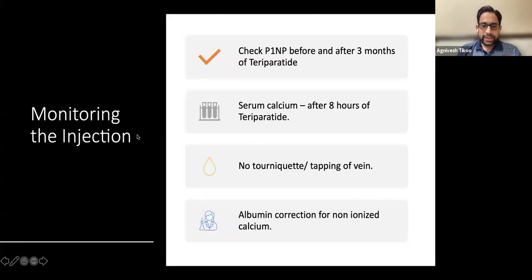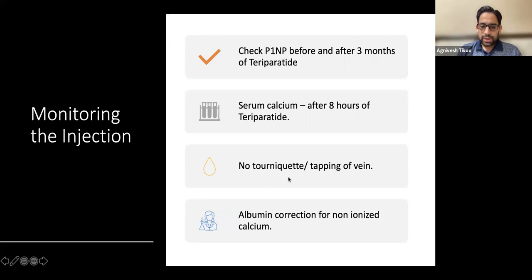For monitoring teriparatide, we check the P1NP. I told you about the bone turnover markers. The CTX was the catabolic and P1NP was the anabolic marker. So you take a baseline and then a 3-month P1NP after teriparatide. You should also monitor serum calcium on teriparatide because sometimes it can cause hypercalcemia. If it does, you have to reduce the calcium dosage and then reassess.